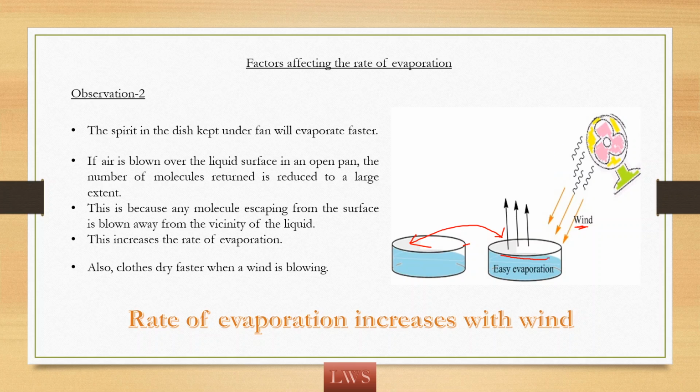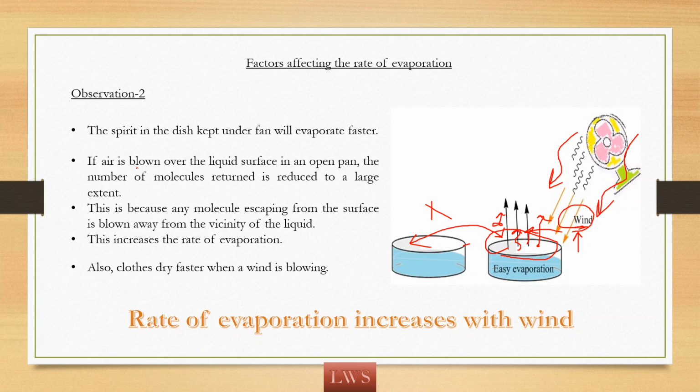Obviously the liquid placed under the wind, that is under the fan, gets cooled faster, because whichever molecules are escaping will be swept off because of the wind. So when there is wind, all the molecules quickly escape from the surface, so evaporation is faster when there is wind compared to when there is no wind.